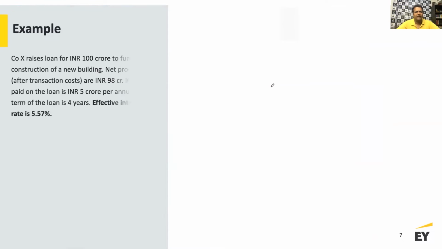Let's try and look at this with the help of an example. Company X raises a loan of INR 100 crores to fund the construction of a new building. Net proceeds after transaction cost are INR 98 crores. Interest paid on the loan is INR 5 crore per annum. So I've raised 100 crores. The bank has charged me a processing fee of 2 crores. So net, what I've received is 98 crores.